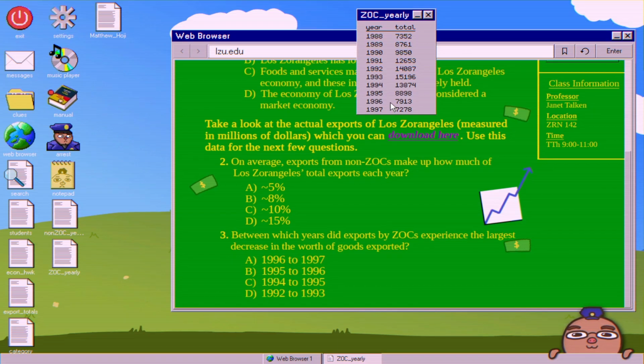So 96 to 97, only decreased about 700. 95 to 96, decreased by 1,000. C, 94 to 95, decreased by about 5,000. And then 92 to 93, decreased about 1,000. So 94 to 95 is going to be the answer for 3.